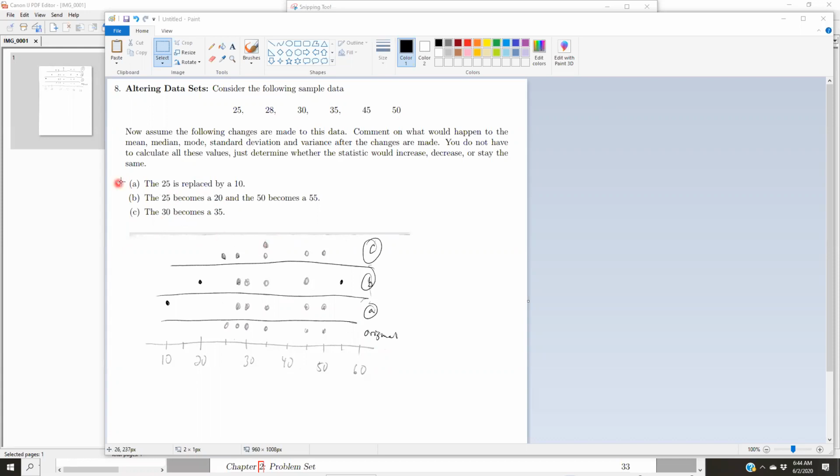So for choice A, no mode. Choice B, there's no mode. For choice C, the mode becomes 35 because there's two of them. Now honestly, in quantitative variables, I think the mode is kind of a worthless statistic. In categorical variables, it's a much better statistic. It's more useful. You see what occurs most often.